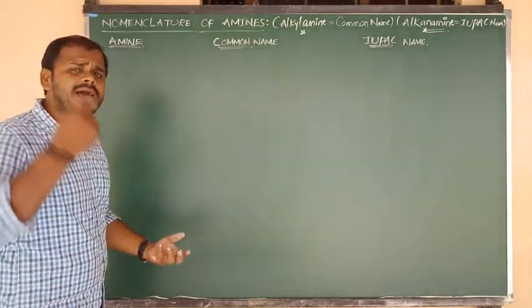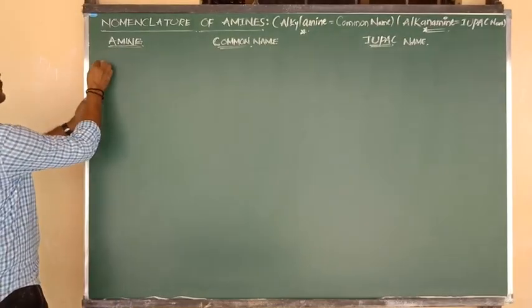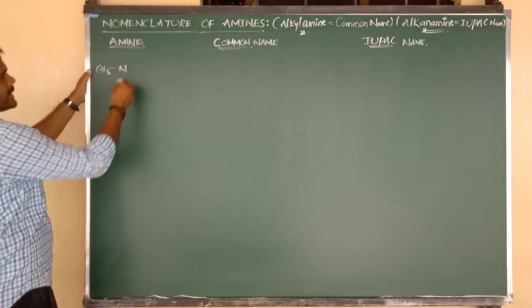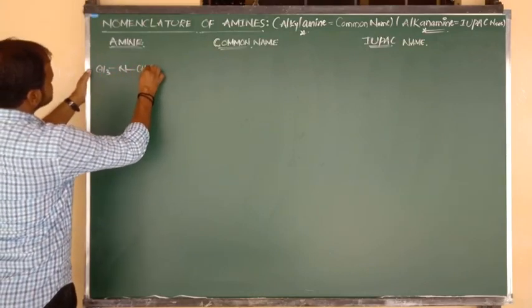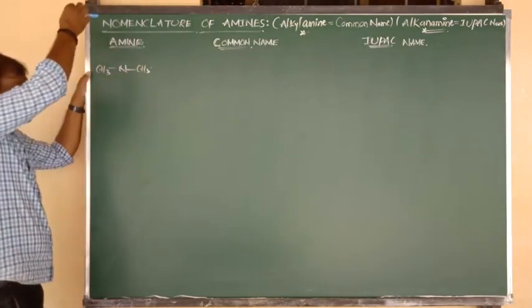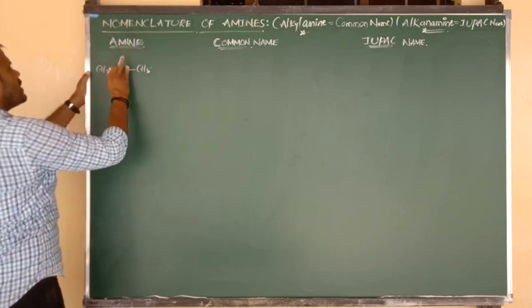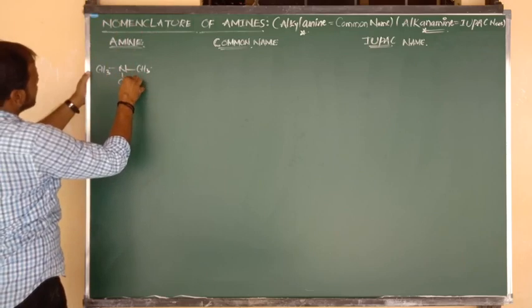So let me consider an example of a tertiary amine. CH3 bonded to N bonded to CH3, and again N bonded to CH3. You can write it from the upside or the downside, no problem.